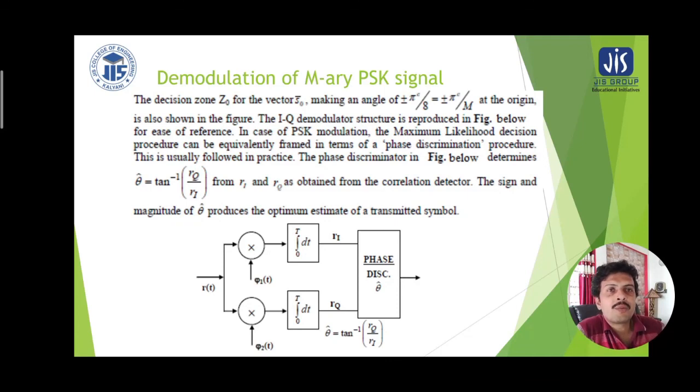The demodulation of M-ary PSK can be described here with this block diagram.